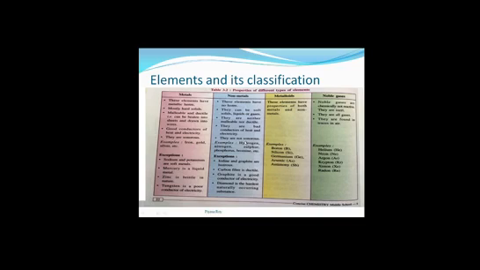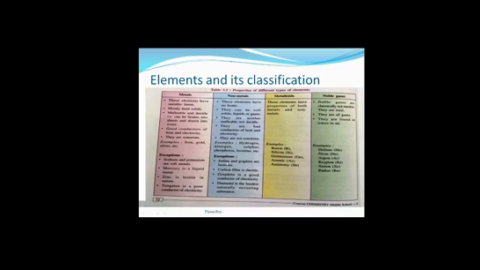Examples of non-metals are hydrogen, nitrogen, sulfur, phosphorus, bromine. Hydrogen and nitrogen are gaseous non-metals, whereas sulfur and phosphorus are soft solids, whereas bromine is a liquid non-metal.